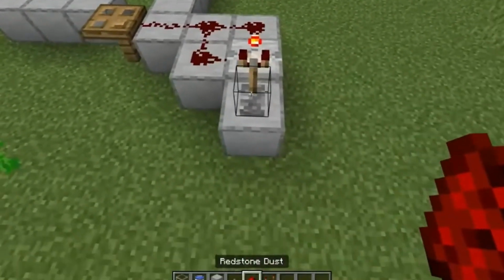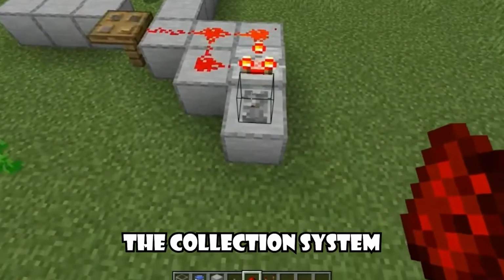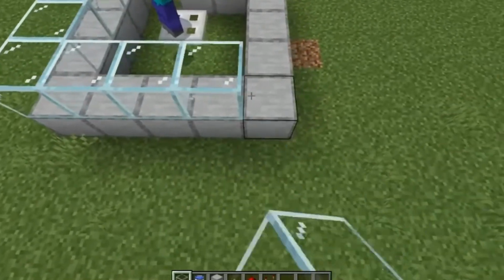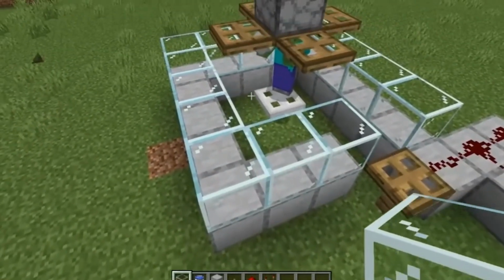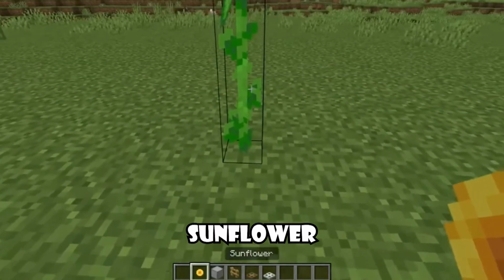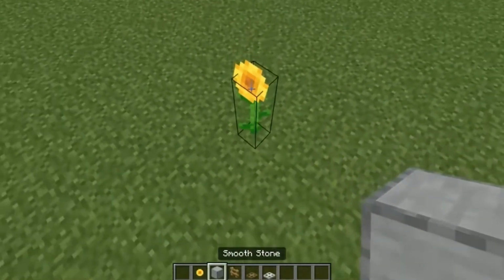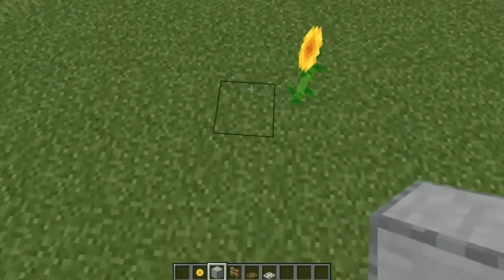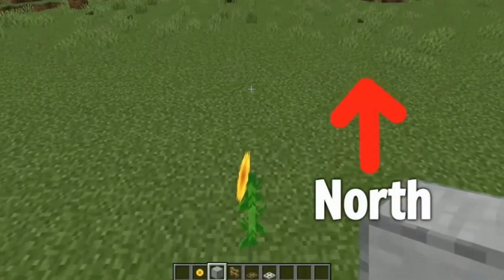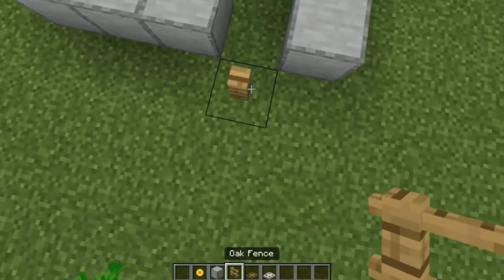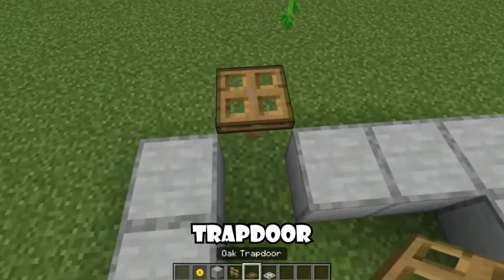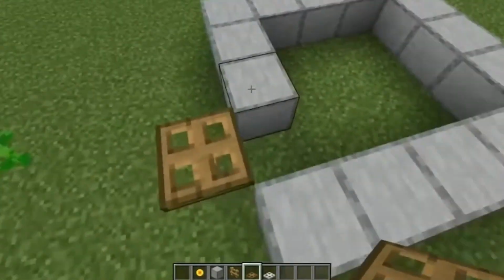Once you've picked the perfect spot, let's move on to building the collection system, because that is the heart of the farm and where all the XP and mob drops will end up. So first place a sunflower and make sure you are building the farm on this side of it, which is the north side of the game. Place the blocks as shown in the video. Then place a fence here and place a trapdoor exactly like this.